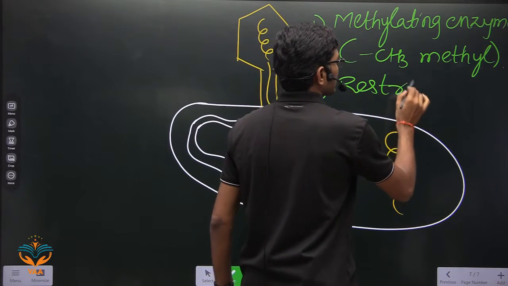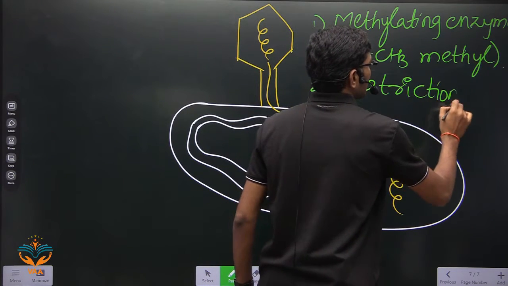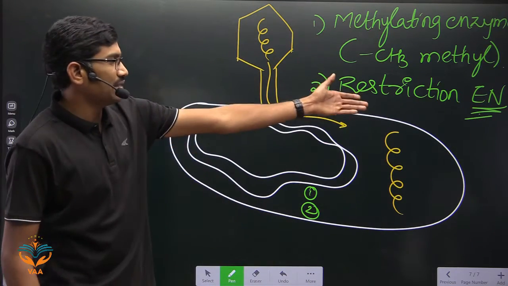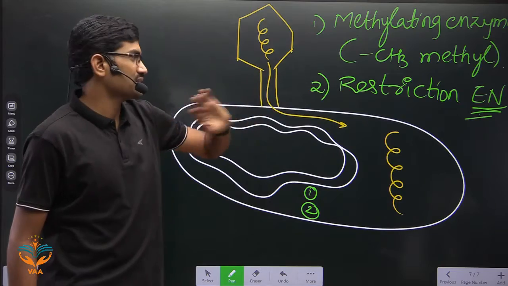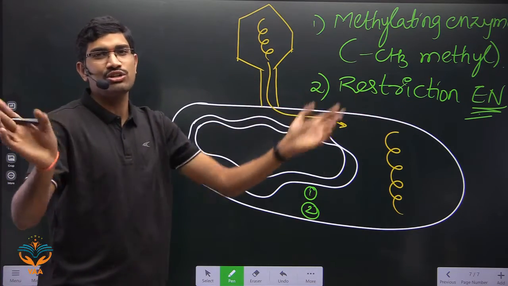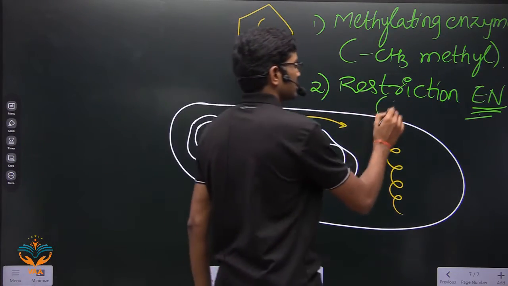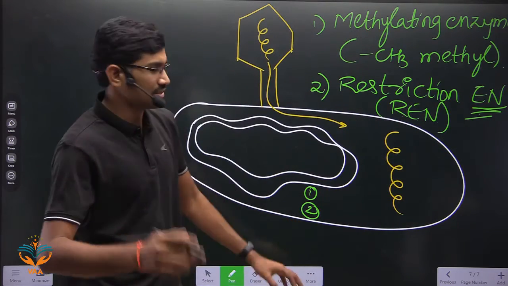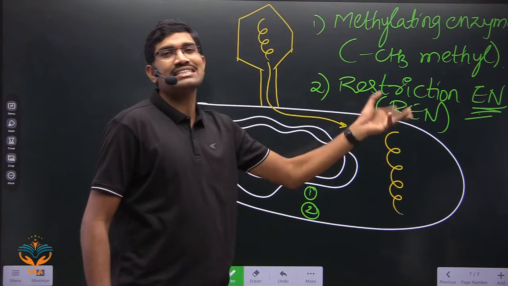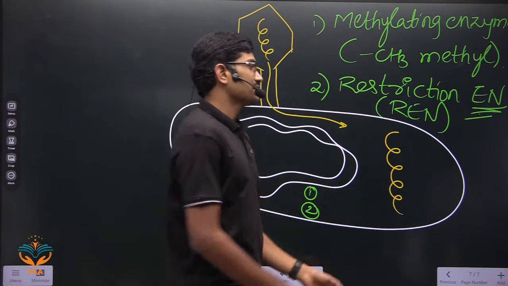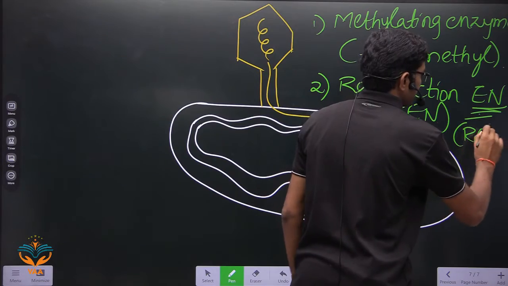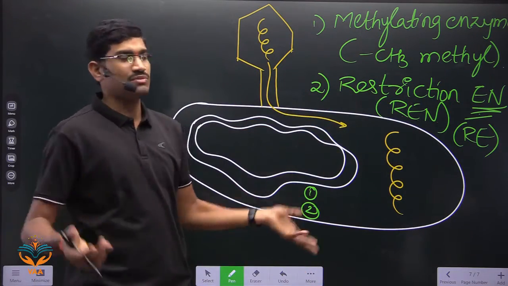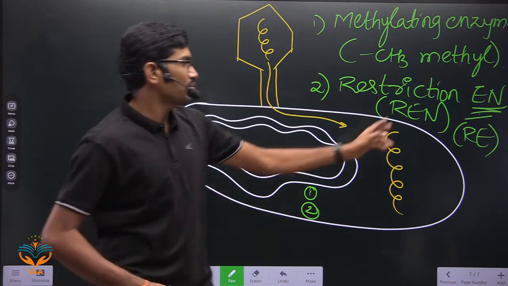The second enzyme is restriction endonuclease, or restriction enzyme. Simply, I am writing EN. EN means endonuclease, and REN means restriction endonuclease. Sometimes I will use abbreviations instead of writing the full name. Or there is another standard abbreviation, simply RE. Both of them are standards only.